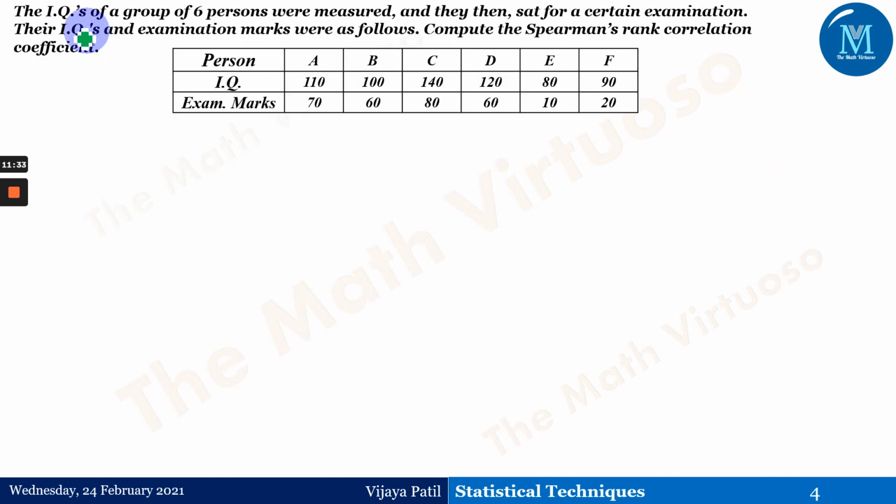Now here the IQs of a group of 6 persons were measured, and they then sat for a certain examination. Their IQs and the examination marks were as follows. So these are the IQ levels of the particular persons as well as the exam marks. Compute the Spearman's rank correlation coefficient.